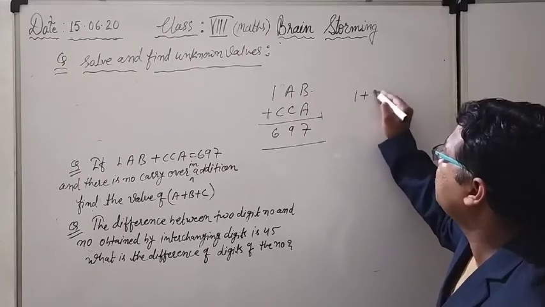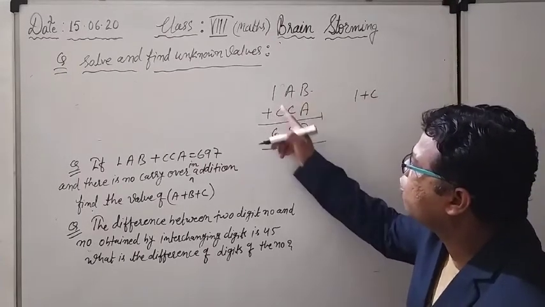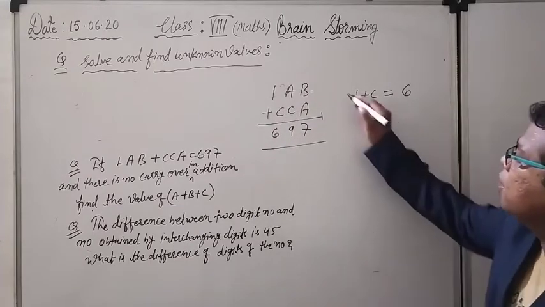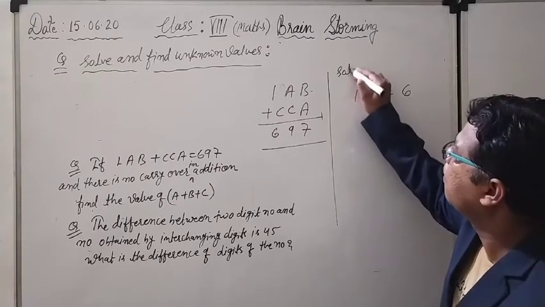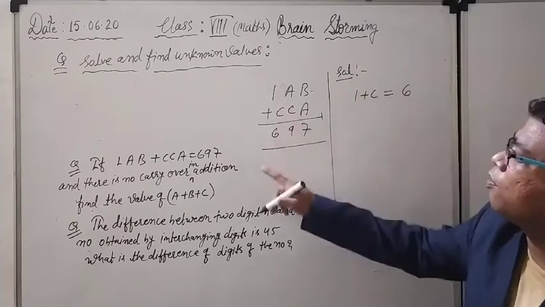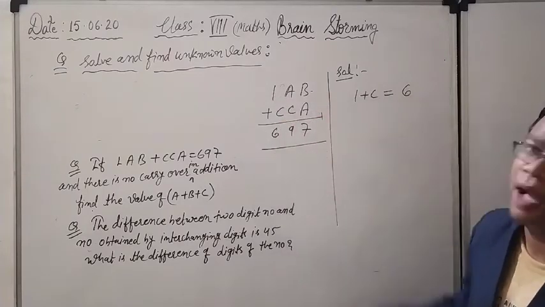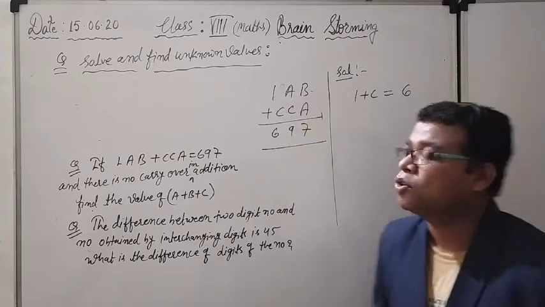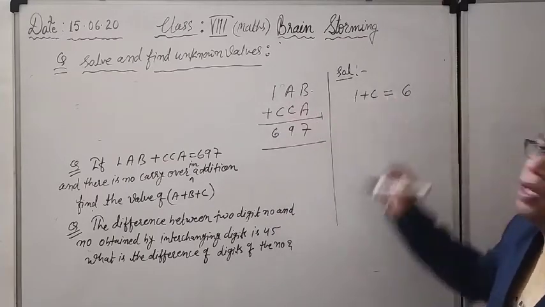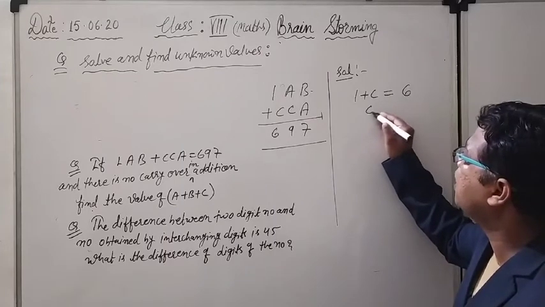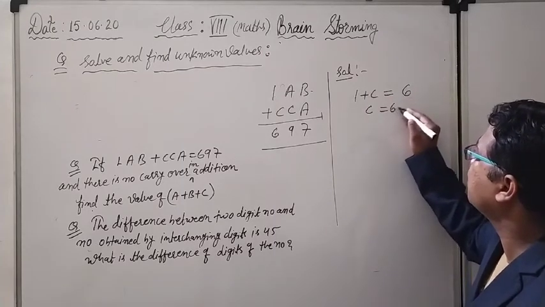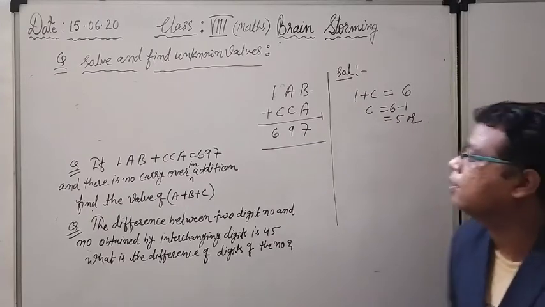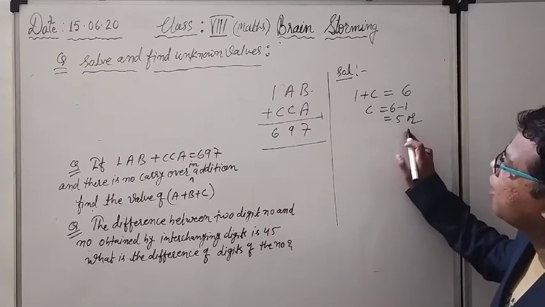See here, I will start from here. 1 plus C should be equal to 6. From here only, this is the solution. I will start from this particular digit. Why? Because I do not know the values of A and B, and here also I do not know the values of both A and C. So definitely I can find the value of C from here. 1 plus C is equal to 6, meaning I transfer the 1 here: 6 minus 1 is equal to 5. What is the value of C? 5.